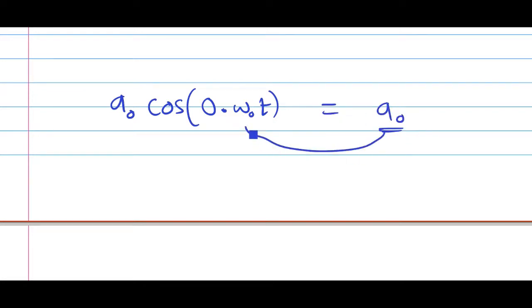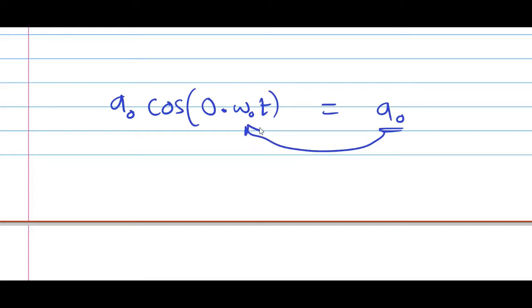Now see that a naught can be written as a naught cos 0 omega naught t. We know that cos 0 is nothing but 1. So I can represent a naught also as a sinusoid.